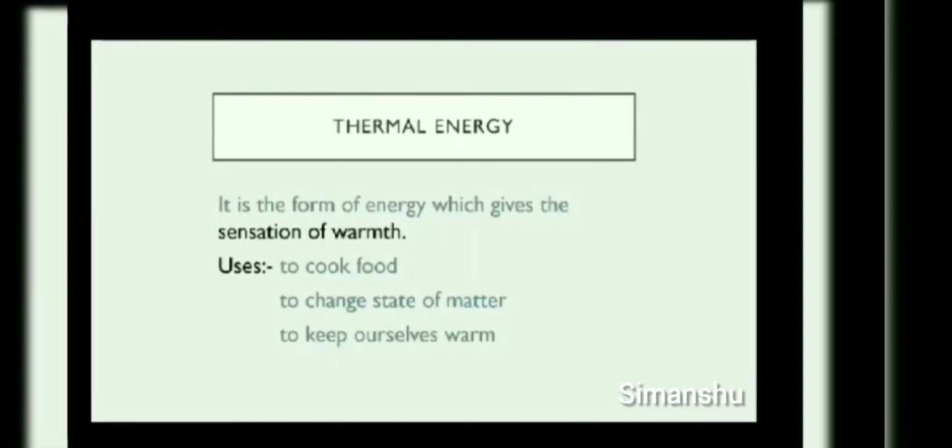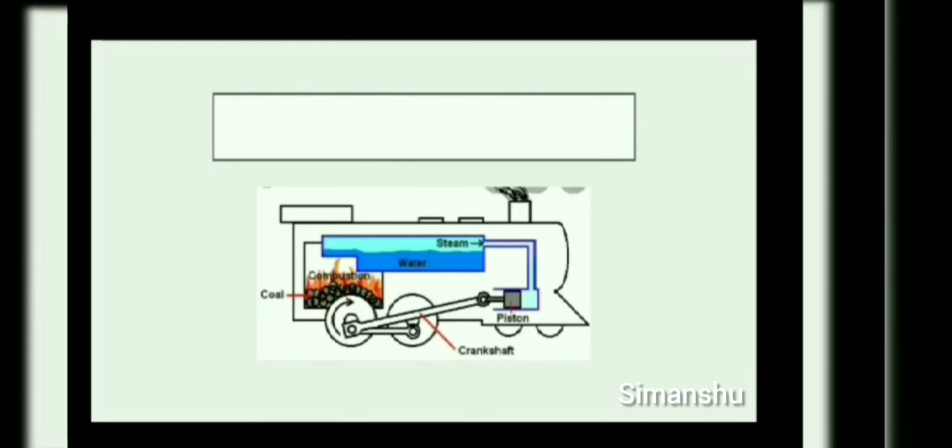Okay. Then next is to change the state of matter. If we have ice and we want to melt it, what do we have to do? We have to provide it heat. It will change into water after absorbing that heat. Secondly, to keep ourselves warm also. So these are the uses of thermal energy.